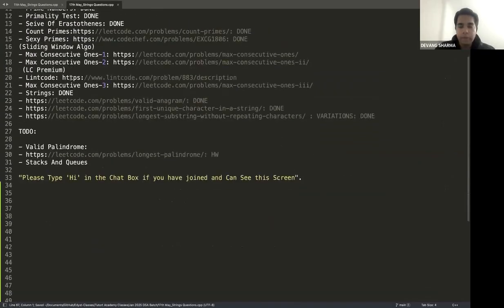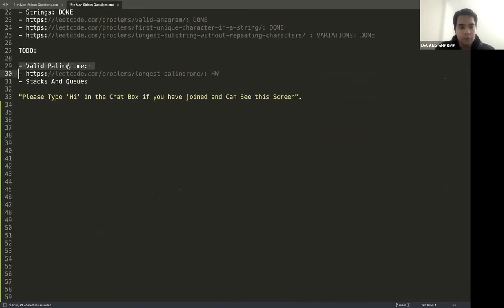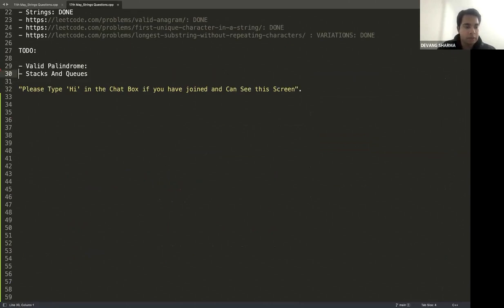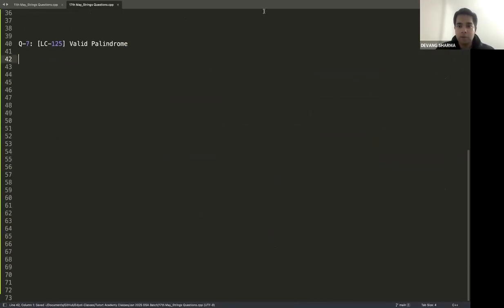All good. Today we have one question to complete, which is valid palindrome, and after that we are going to start with stacks and queues. This is homework anyway, so I'll remove this. Let's quickly get done with strings here. Question number 7, LeetCode 125. Valid palindrome. Let's have a look at the question, then we'll talk about solving it.